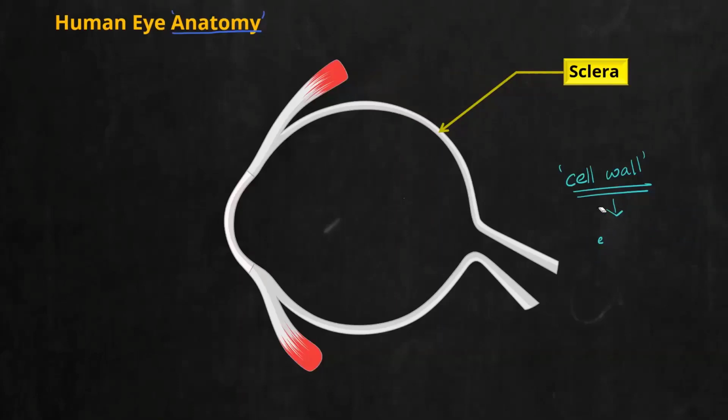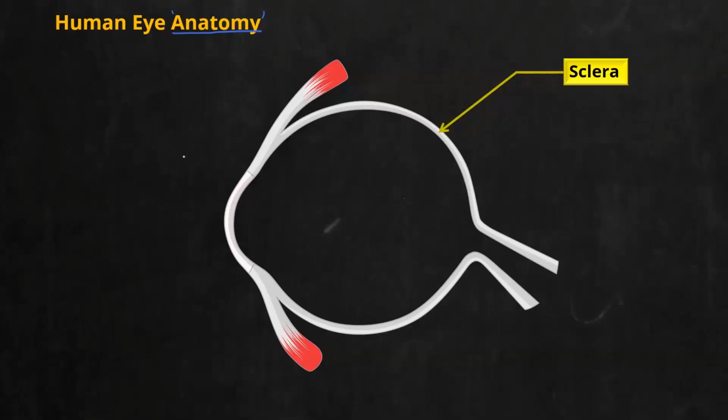And if I ask you what is the function of plasma membrane or cell wall, it is mainly what? So for all the outermost structures in whatever things you study, if something is covered by an outermost layer, it is usually protective in function. It tries to protect the innermost layers. Fine. So we can say sclera also protects the other contents of the eye.